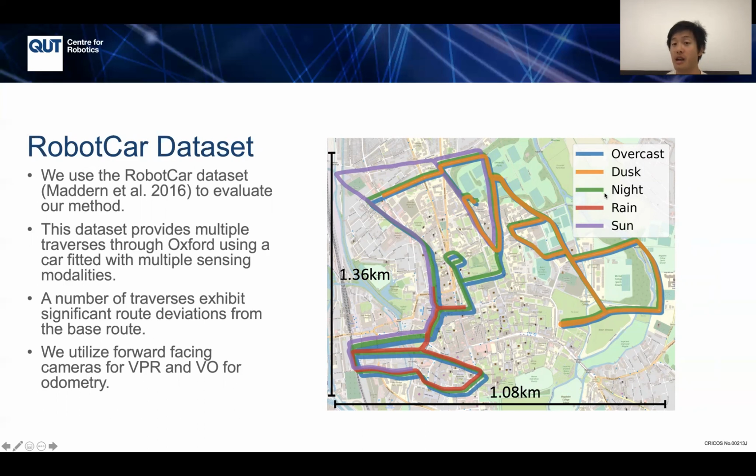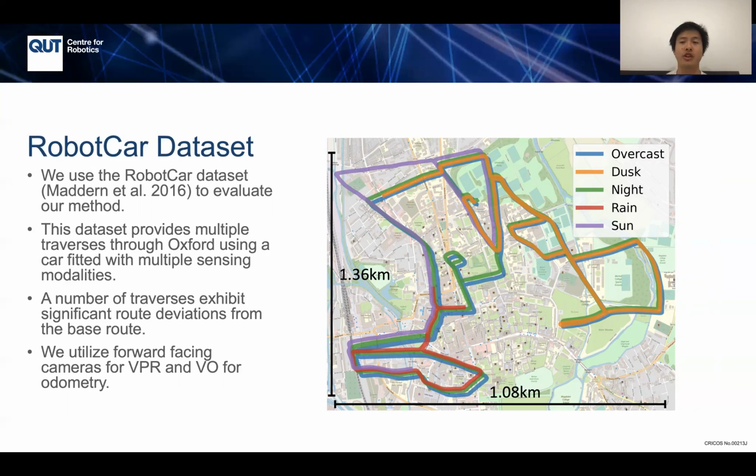So we use dusk and night. Dusk and night are actually aligned, so there are no route deviations with the reference, but they exhibit substantial appearance change compared to the reference traverse. And the rain and the sun, the red and the purple, illustrate large route deviations. So the query traverses have very large route deviations. You can see they leave and return to the map multiple times. And this is very challenging for existing systems.